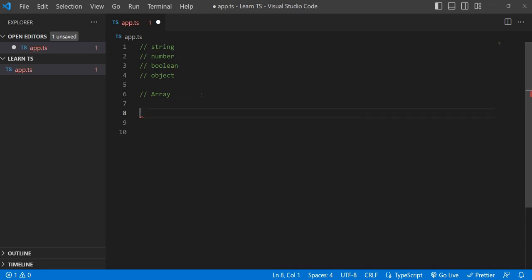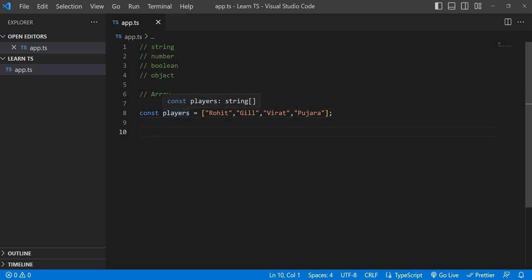Suppose I'm just taking a constant, players. Normally player names, and that is Rohit and Shubman Gill, like openers, and then Virat, who is first down, like Pujara. I'm just giving a test. So that's fine. I didn't provide any types for this, but if you see, TypeScript automatically understands and has already decided that this is a type,